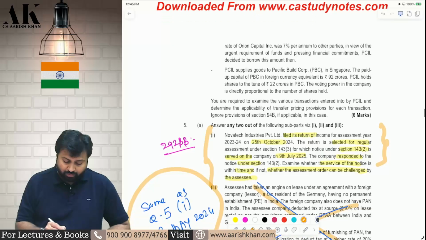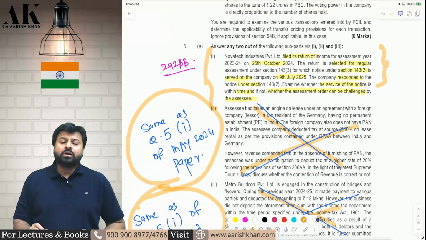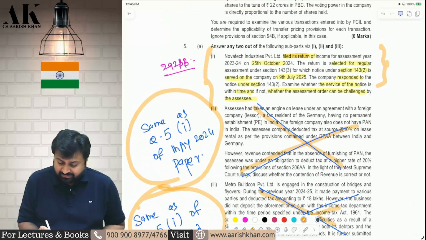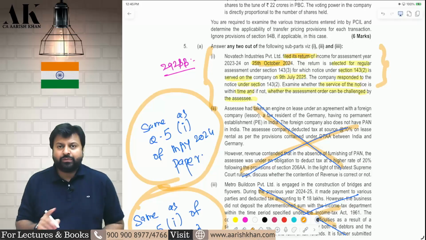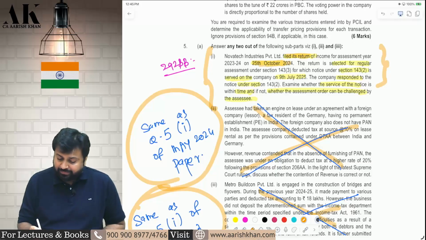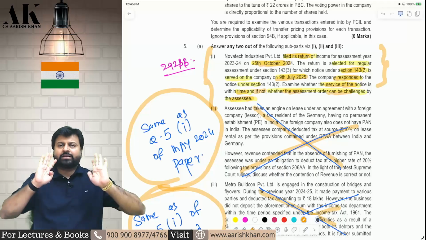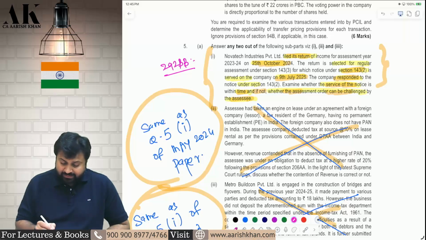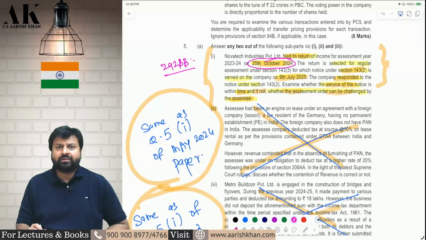Okay, what is this question? 292BB, question number 5A1. Assessee filed a return on 25th of October in 24-25. The department sent a scrutiny notice on 9th of July 2025. The assessee responded to the notice. Whether the service of notice is in time, and if not, whether the assessment order can be challenged by the assessee. Now let's see what is happening. When did the assessee file the return? 24-25.